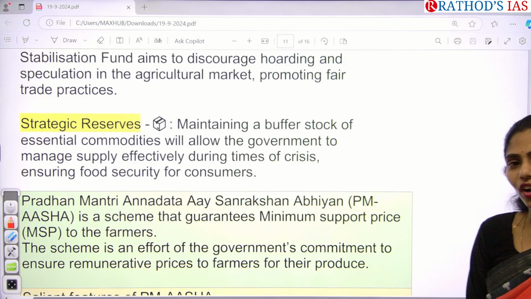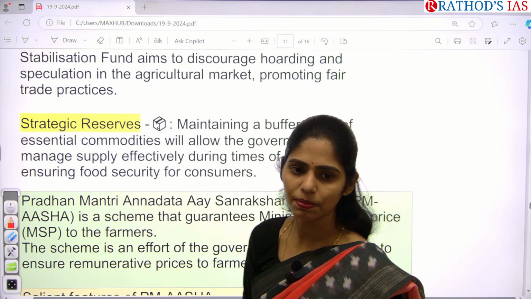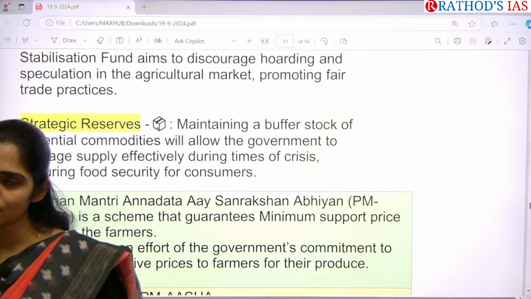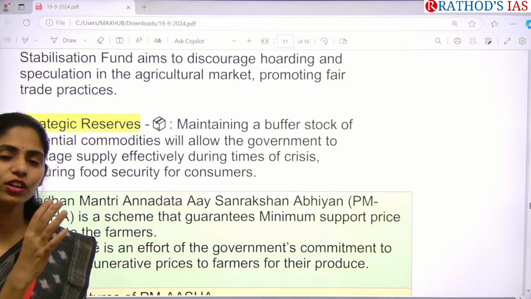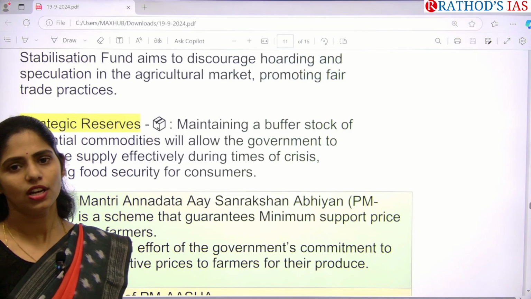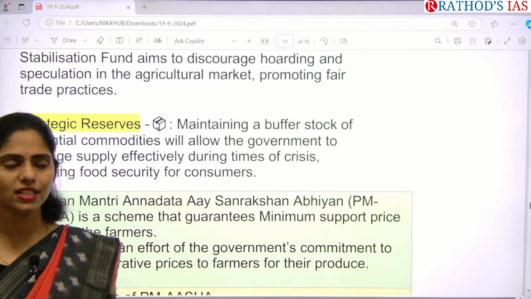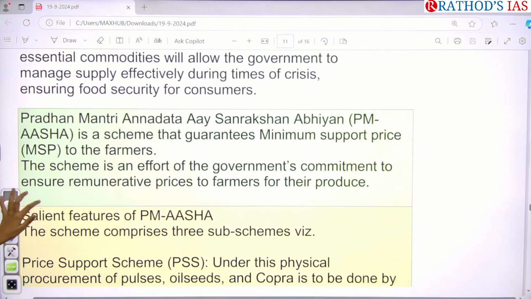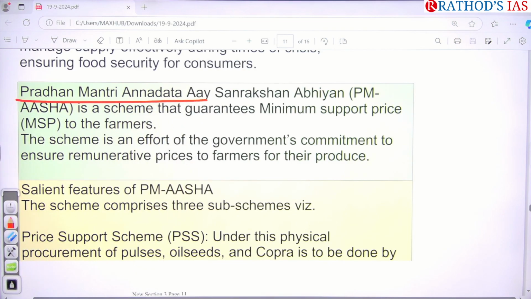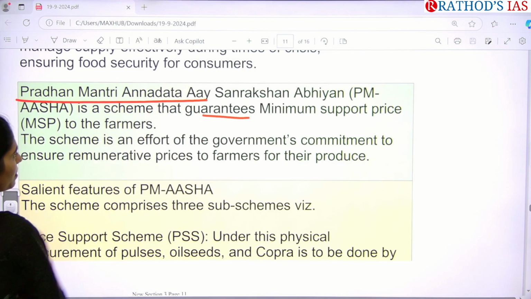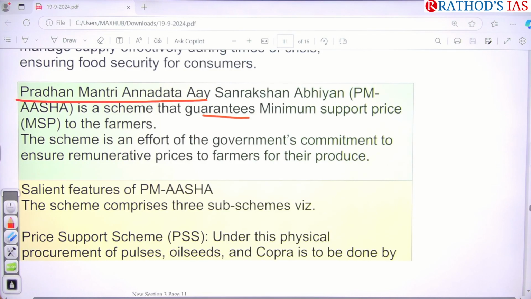Regarding crude oil also, I said that India is maintaining strategic petroleum reserves. In the same way, FCI is maintaining godowns filled with food grains, so that government is trying to ensure food security in our country under the National Food Security Act or PDS system. Okay, so see about this scheme. Pradhan Mantri Annadata Aay Sanrakshan Abhiyan is a scheme guaranteeing minimum support price to the farmers, and government is focusing on a commitment to ensure remunerative prices for their produce in the shortfall of the supply of food grains.